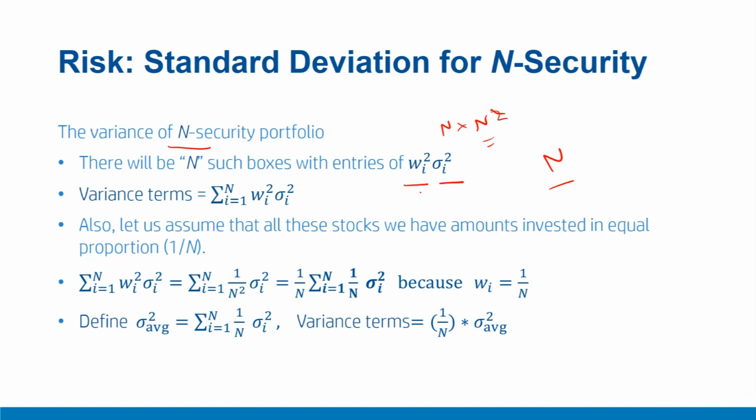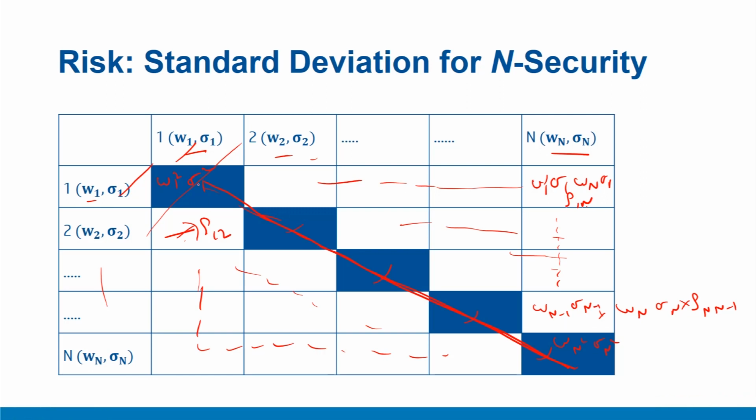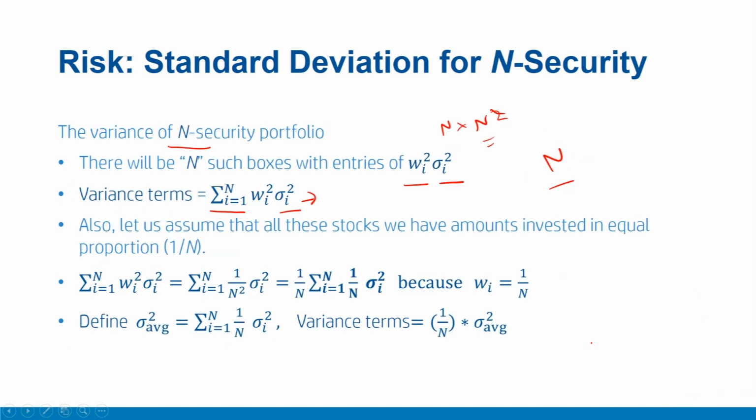So if I sum up all these diagonal terms, something like summation i equal to 1 to n of wi square sigma i square will result. This is because all those diagonal terms, if you notice this diagram here, there are n such diagonal terms, and they will include an expression like W1 square sigma 1 square or Wn square sigma n square. So if I add up all these diagonal terms, an expression like this will emerge.